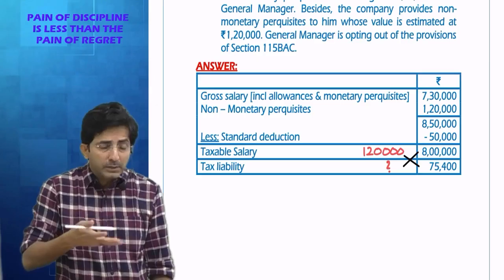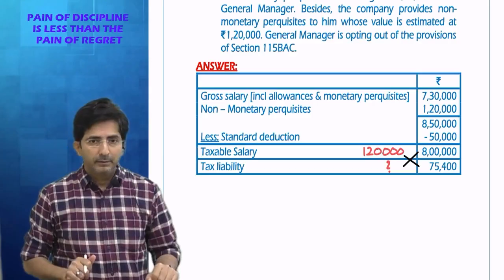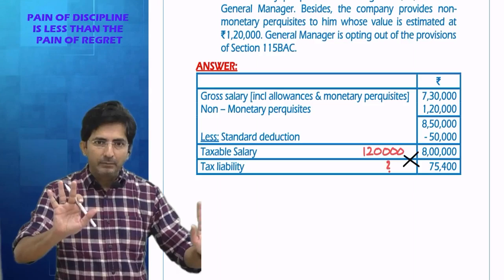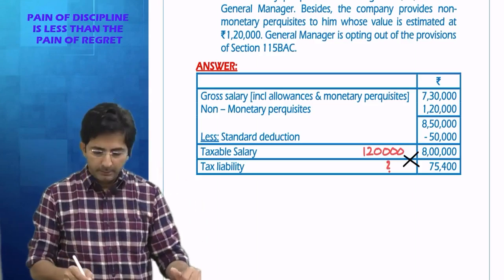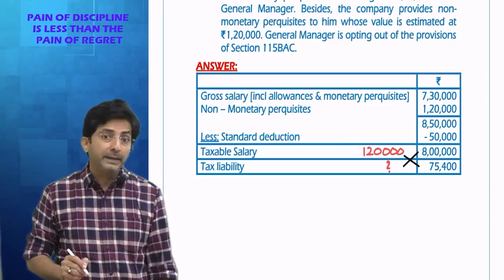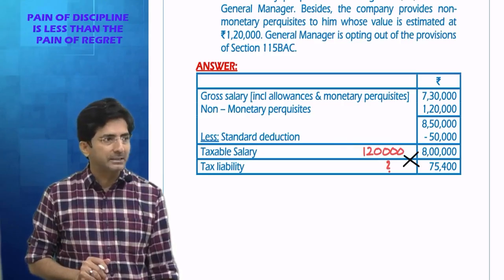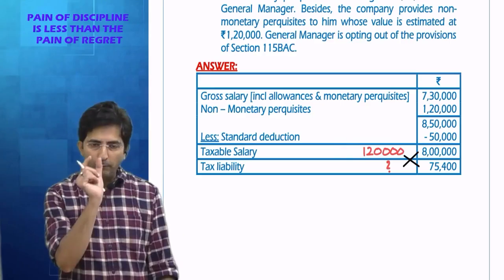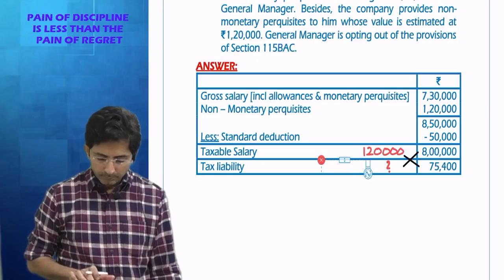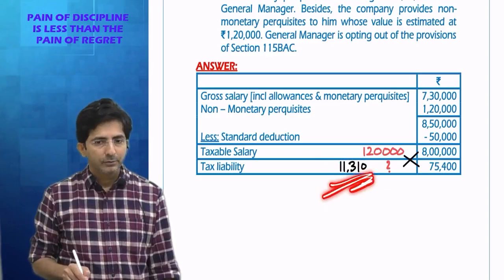I am assuming the question says the company has agreed to bear the tax on non-monetary perquisite. This is not anything I am doing randomly. This has come in one past paper. So if the company is ready to bear tax of 1,20,000, what would be that amount? Cross multiply, because slab rate taxation is not item-wise, it is on totality. So if you want it for one item, you have to cross multiply. How much does it come to? 11,310.